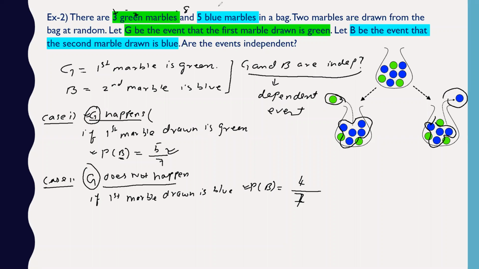So like that you have to decide. I think I have made the point clear. I have made two cases, case 1 and case 2, so that event G is affecting the probability of B in both the cases. So hence the event is a dependent event.